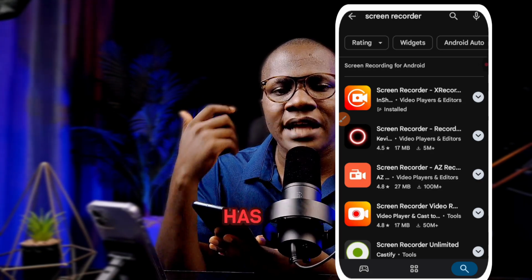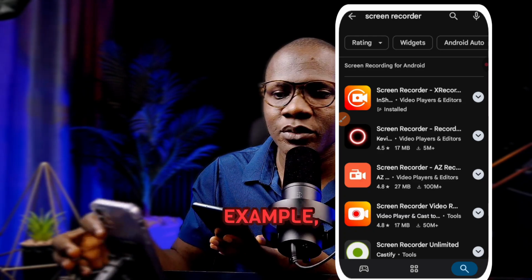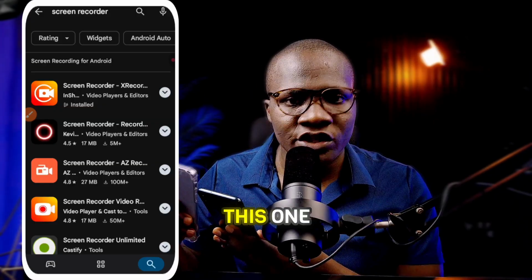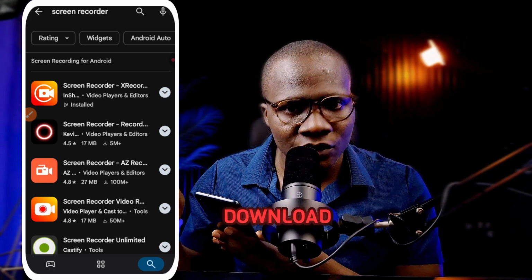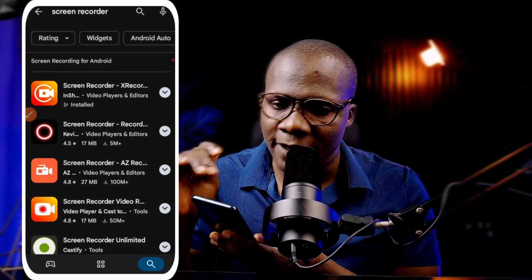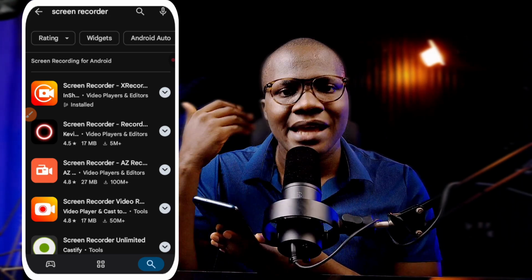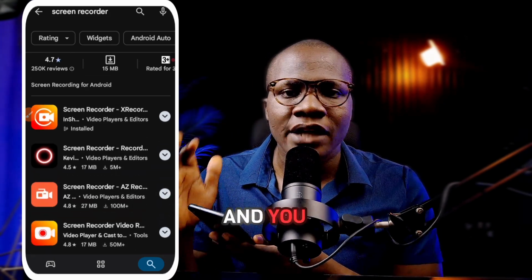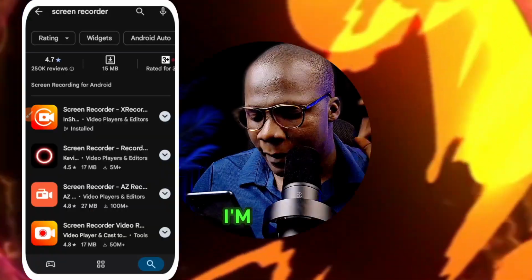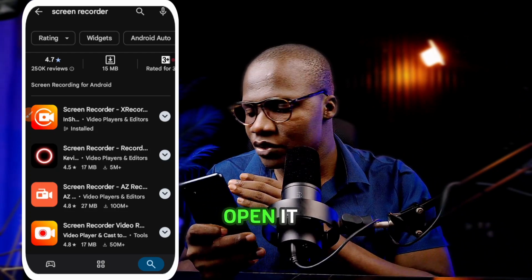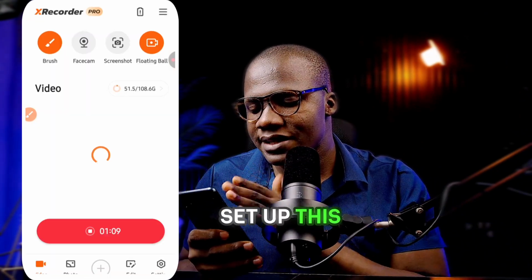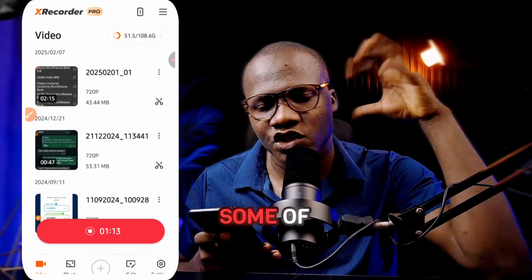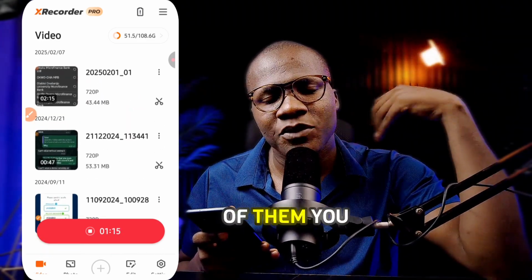Some people's phones have automatic screen recorders. For example, this phone comes with its own screen recorder, but this one did not, so I have to download it. But if your phone does not come with a screen recorder, don't worry yourself. You can download one from Google Play Store. Just look for any app right here and download it. I'm going to click on this one and open it so that I can show you how to set up this particular app. Mind you, some of these apps are free, while some of them you have to pay.